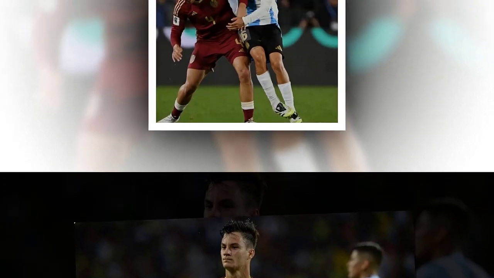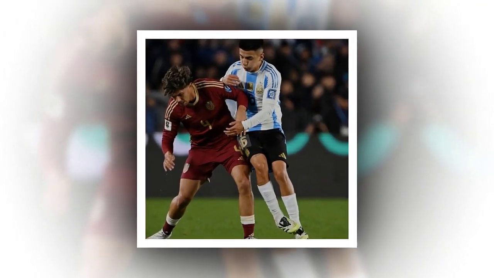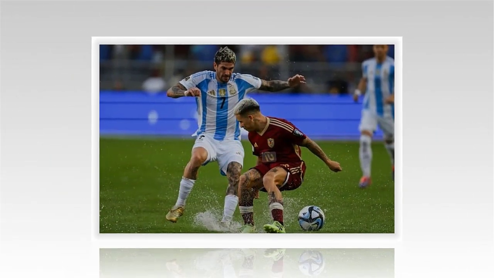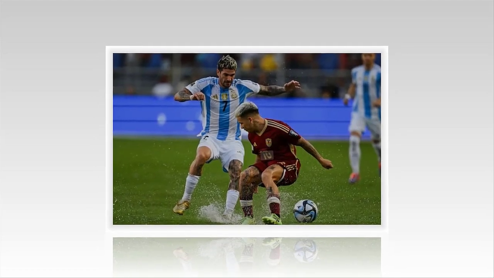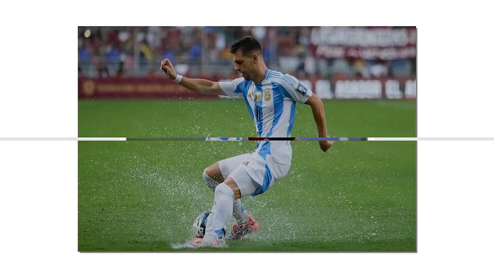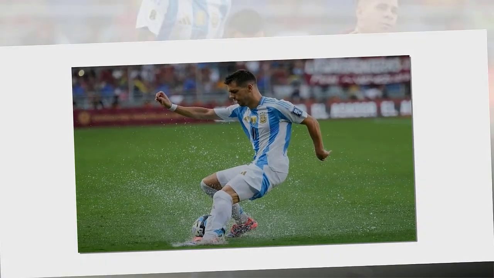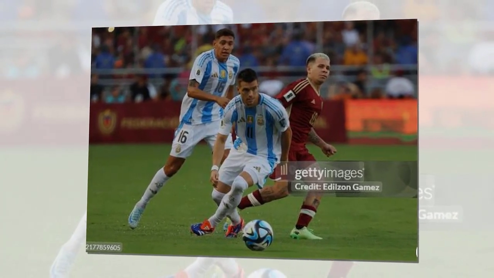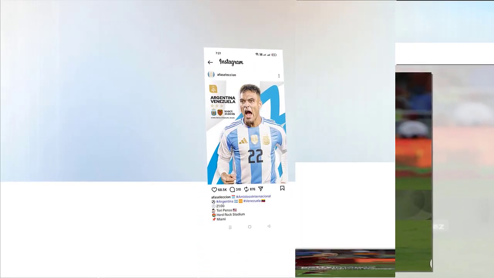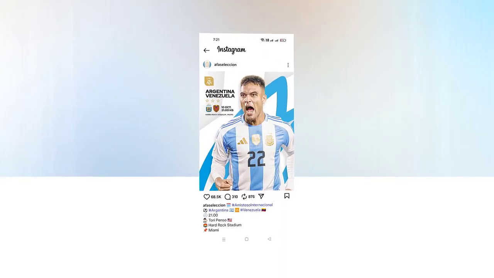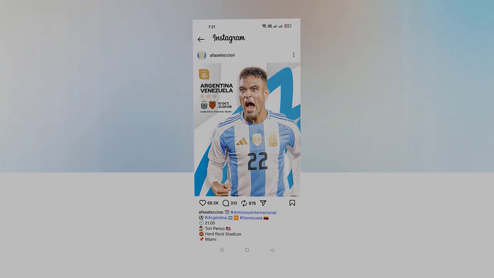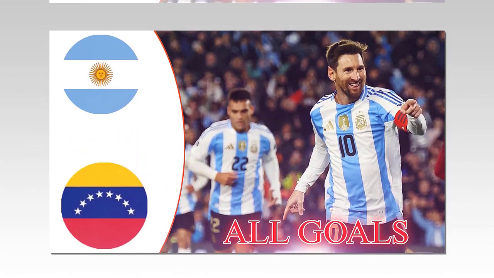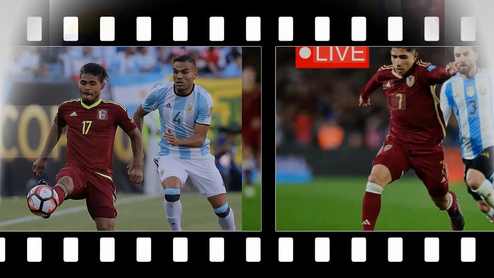Full squads. Argentina. Goalkeepers: Emiliano Martinez, Aston Villa; Geronimo Rulli, Olympique Marseille; Walter Benitez, Crystal Palace; Facundo Cambeses, Racing Club. Defenders: Gonzalo Montiel, River Plate; Nahuel Molina, Atletico Madrid; Cristian Romero, Tottenham; Leonardo Balerdi, Olympique Marseille; Nicolás Otamendi, Benfica; Marcos Senesi, Bournemouth; Lautaro Rivero, River Plate; Marcos Acuna, River Plate; Nicolás Tagliafico, Lyon.